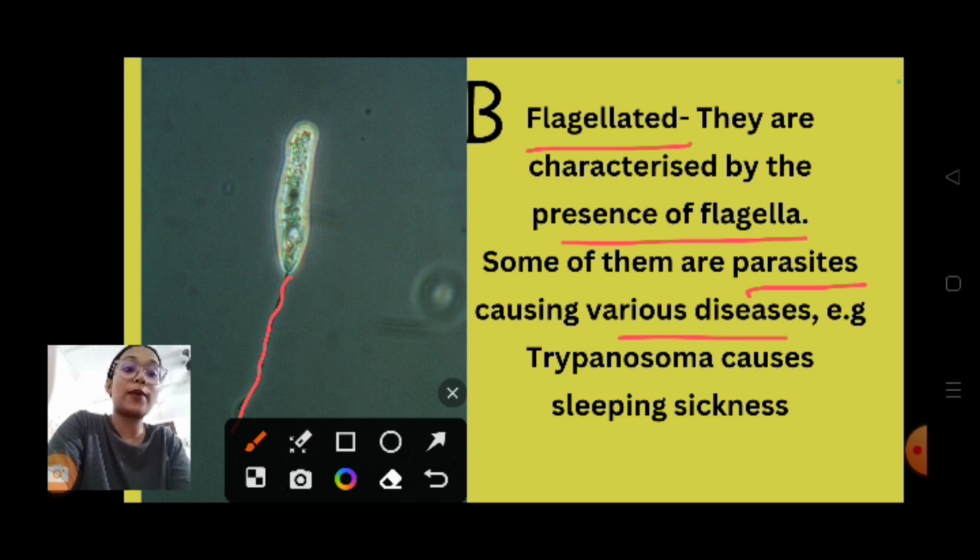Example, Trypanosoma. Trypanosoma causes sleeping sickness. You have to know the name properly. For entrance perspective it is very important. Trypanosoma is a type of flagellated protozoa which causes sleeping sickness in humans. Getting it?